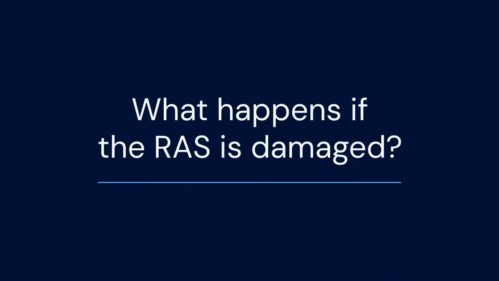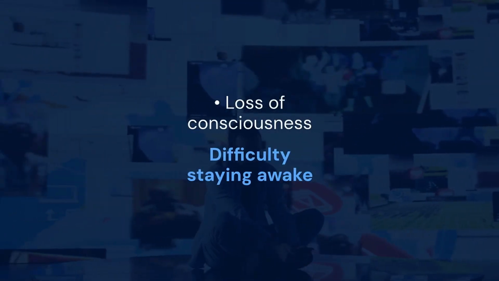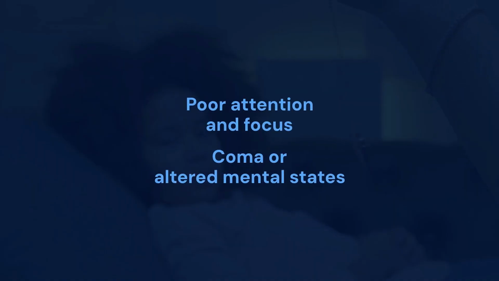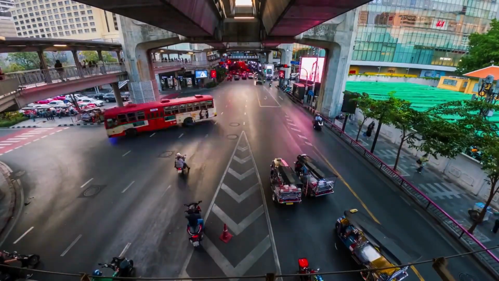What happens if the RAS is damaged? Damage to the RAS can cause serious problems such as loss of consciousness, difficulty staying awake, poor attention and focus, coma, or altered mental states. This shows how essential the RAS is for survival.